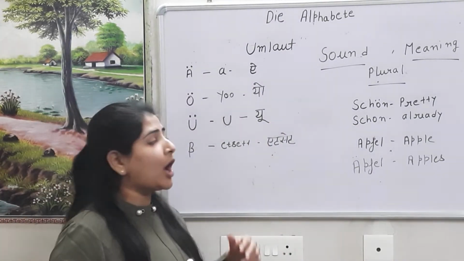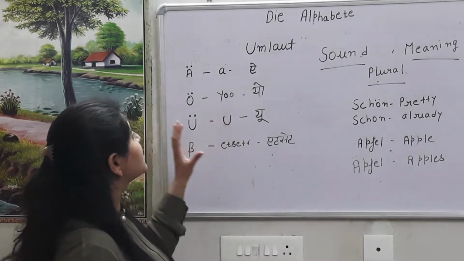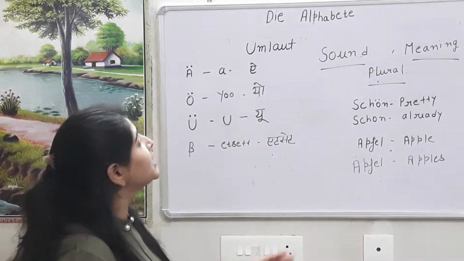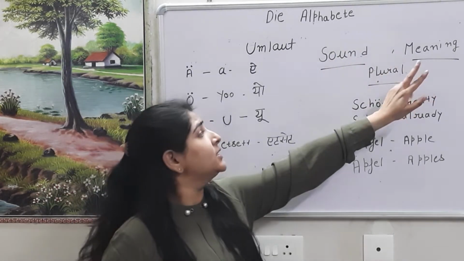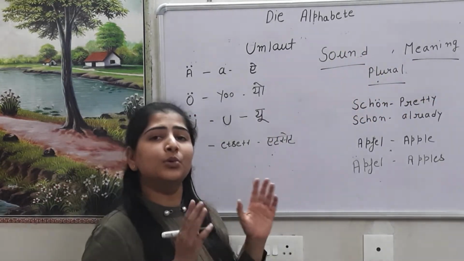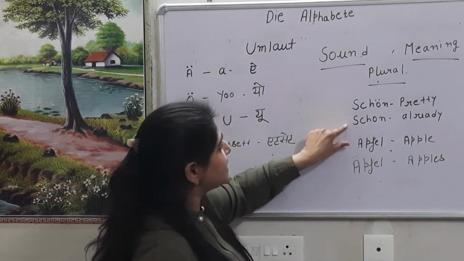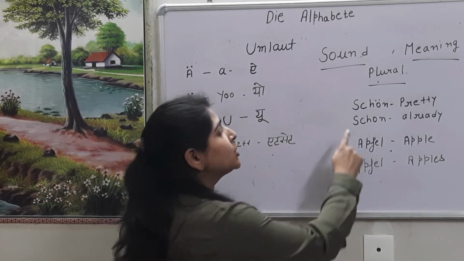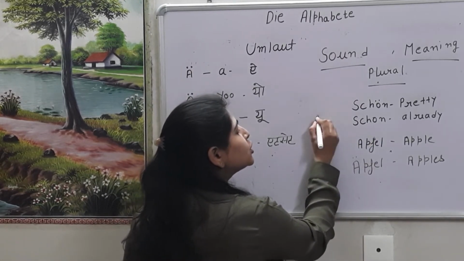Now what happens when we use this? This umlaut sign changes the sound of the word, the meaning of the word, and it makes plural also. So for example, same spelling, you can see same spelling, it's shown. I can write also shown.